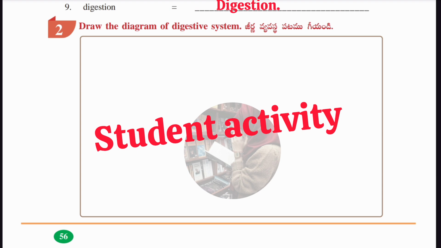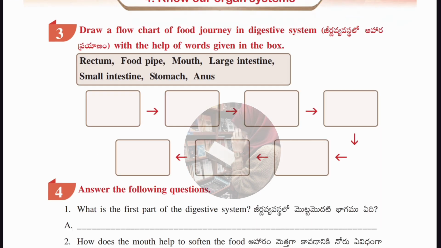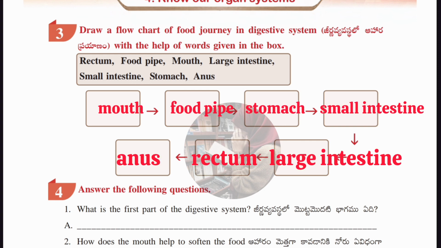Okay, guys, now we'll move to the next Roman number 3, which is draw a flow chart of food journey in the digestive system with the help of words given in the box. Okay, here we need to draw a line, a flow chart of food journey in the digestive system, how the food enters our stomach, the journey the food goes through. So let's see, here we have given a help box in which we have some words. With the help of those words you may write down the flow chart of this digestive system.